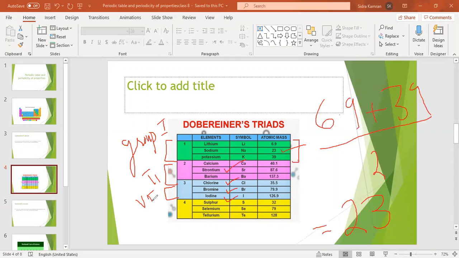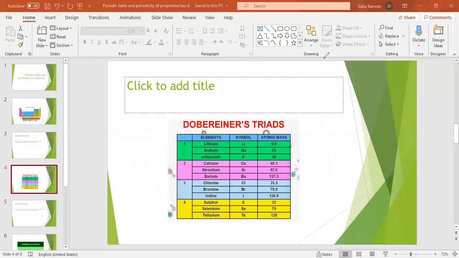So Dobereiner's groupings are somewhat correct, but when new elements were discovered, Dobereiner's law of triad was not followed. So this classification of Dobereiner didn't get wide acceptance. Then